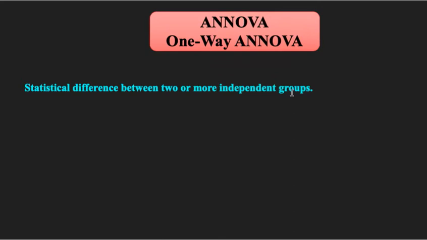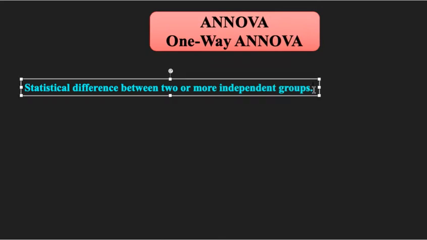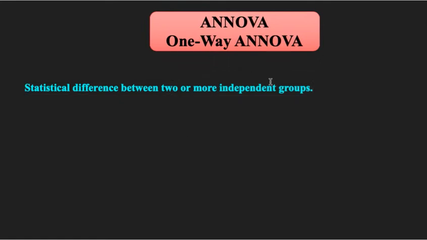Now it may seem odd: what we are doing here is finding whether there is any significant difference between the means of two or more independent groups. But the name is analysis of variance, ANOVA, right? It should then be analysis of means, right? So it seems odd that the technique is called ANOVA rather than analysis of means.